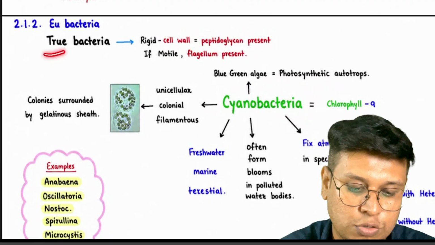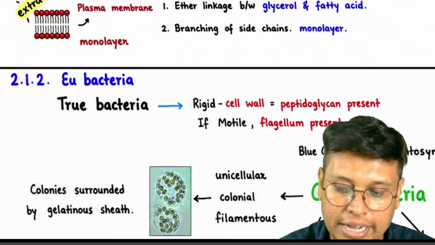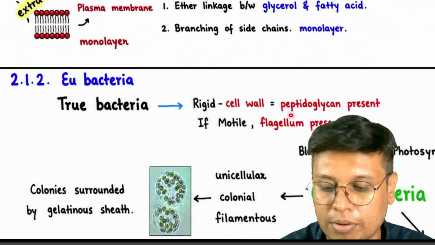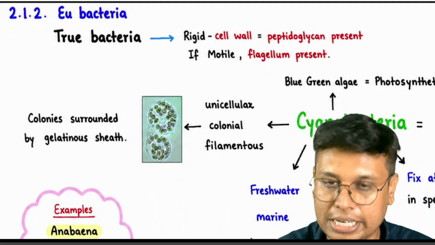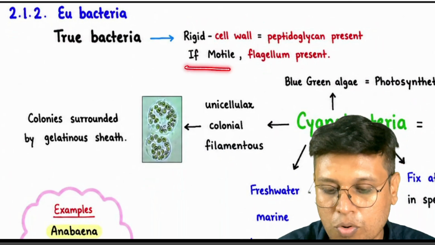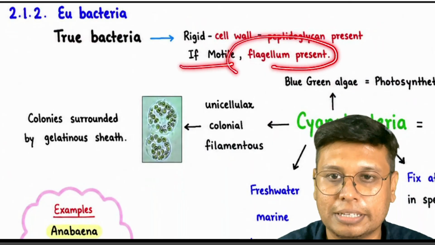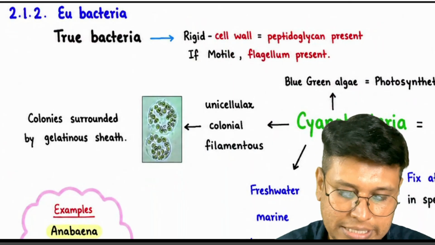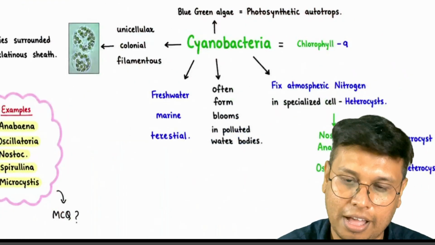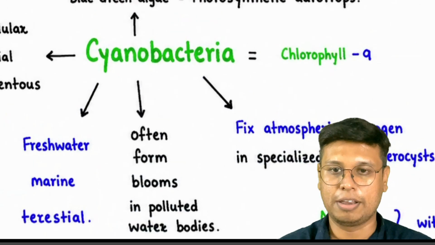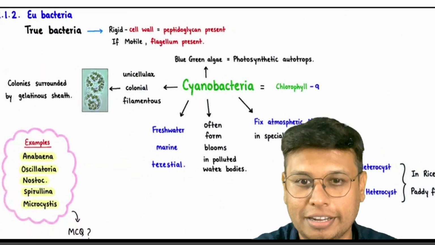Eubacteria is called true bacteria because it contains a rigid cell wall where peptidoglycan is present, and if motile, flagellum will be present. So let's get into it. Here, our first candidate of Eubacteria is Cyanobacteria.